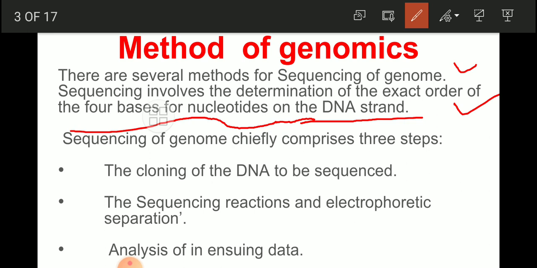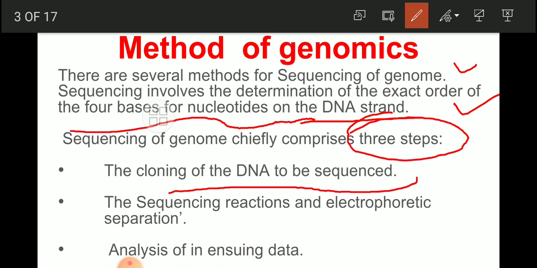Sequencing of a genome chiefly comprises three steps. The first is the cloning of the DNA to be sequenced.